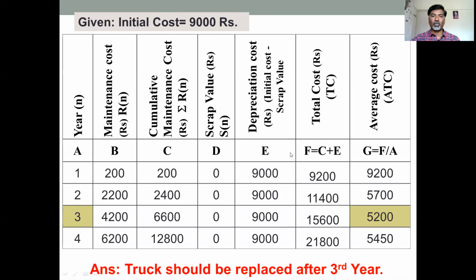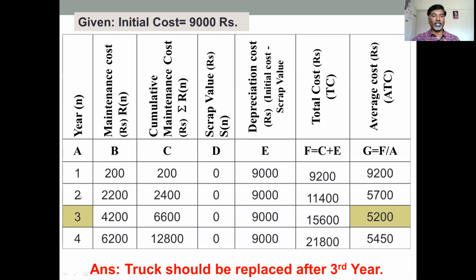Total cost is equal to depreciation cost plus cumulative maintenance cost. If you add these two costs, you will get the total cost of the particular product. Average cost is equal to total cost divided by year. So we have calculated the cost for the first year. Now we calculate for the second year.